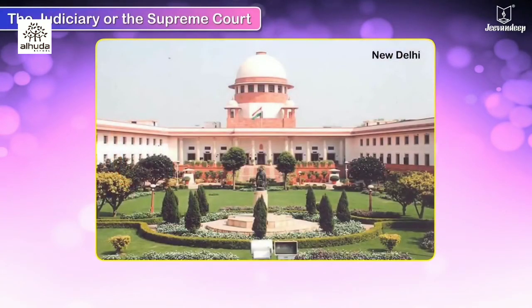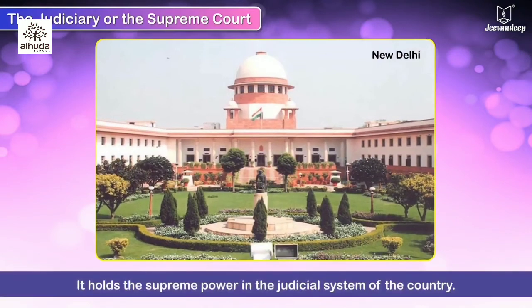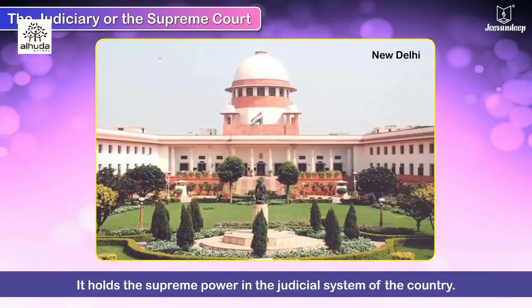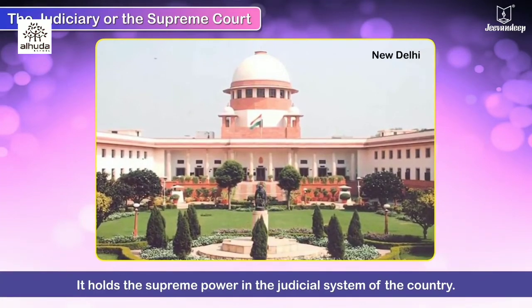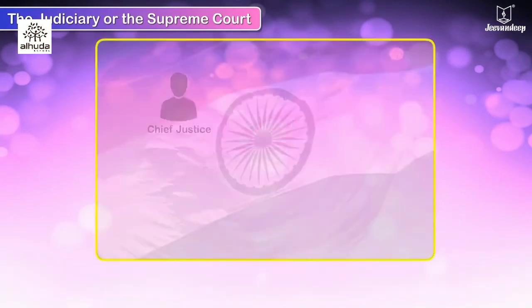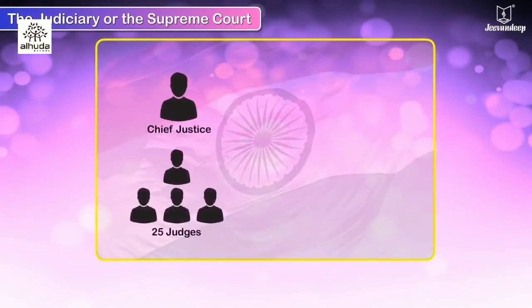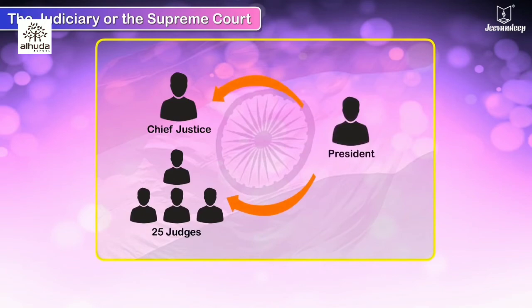The Judiciary or the Supreme Court. It holds the supreme power in the judicial system of the country. One Chief Justice and all the 25 judges are elected by the President.